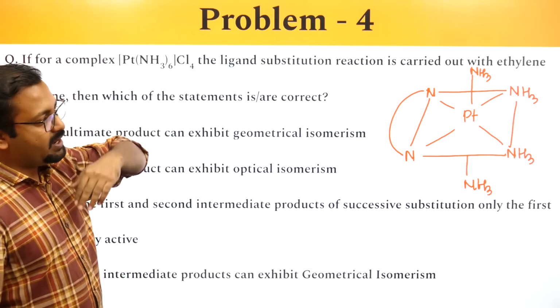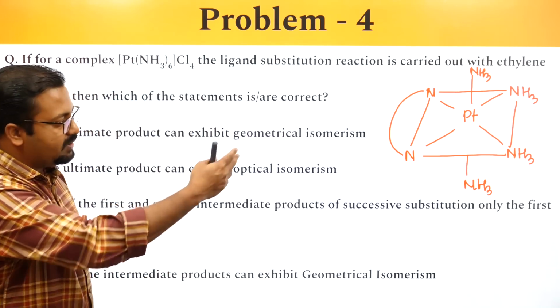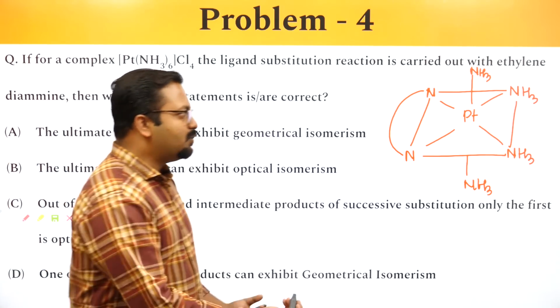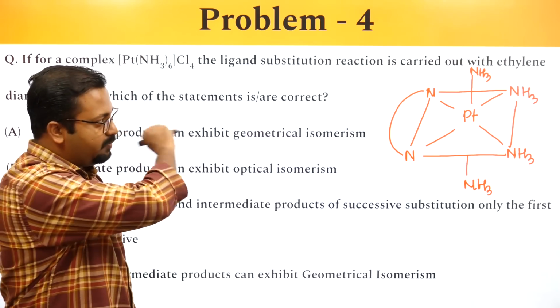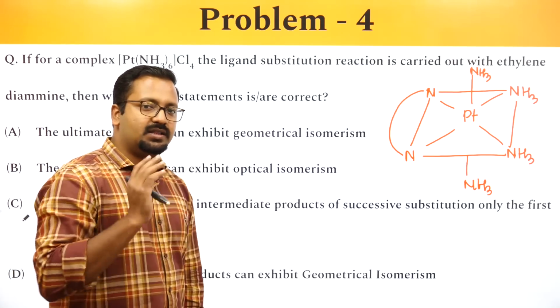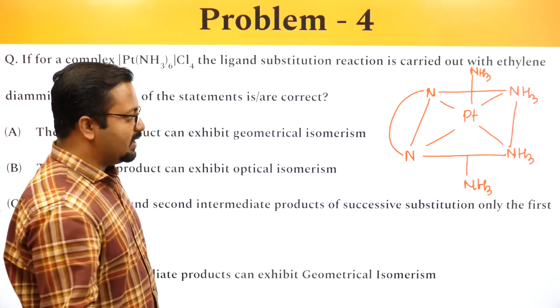The second intermediate would be replacement of two more ammonia ligands. Now, if I want to identify whether it shows optical isomerism, can we do that? We try to identify a plane which passes through the platinum atom and bisects the molecule into two equal halves. Let's see if such a plane exists.